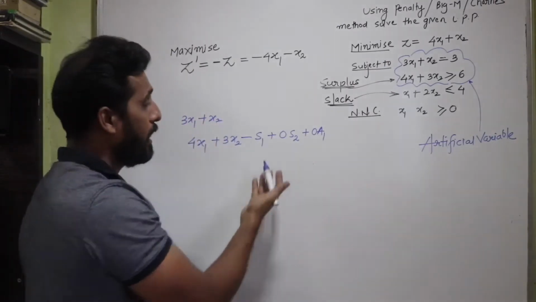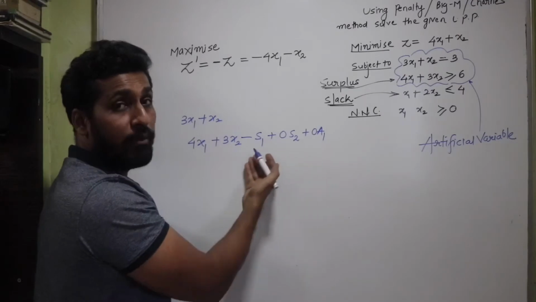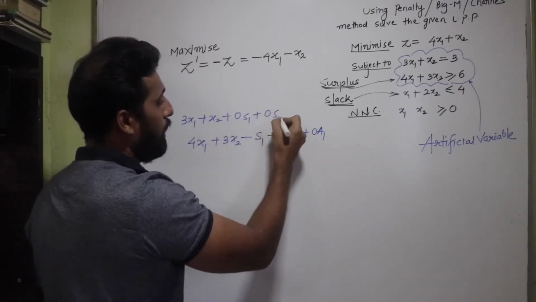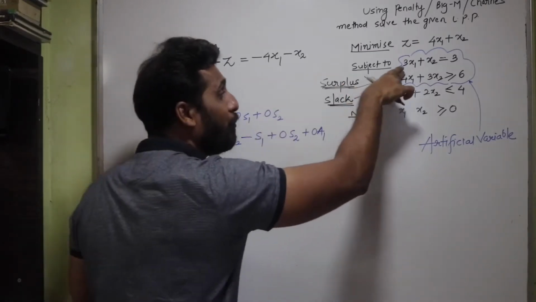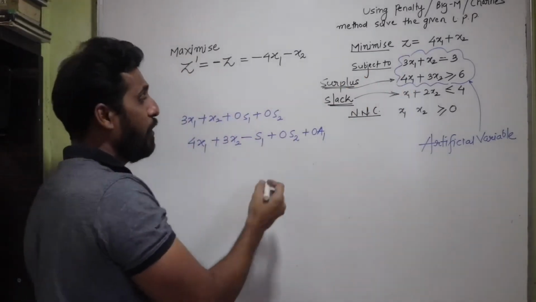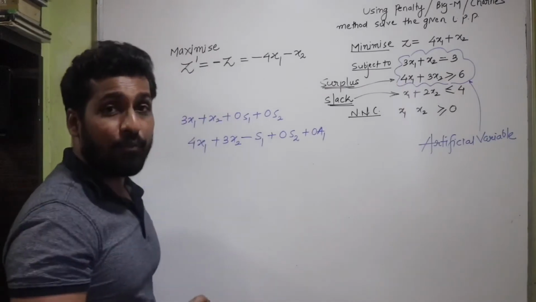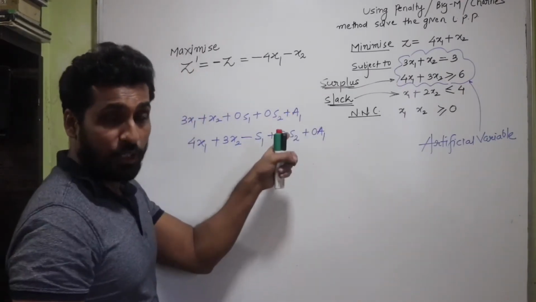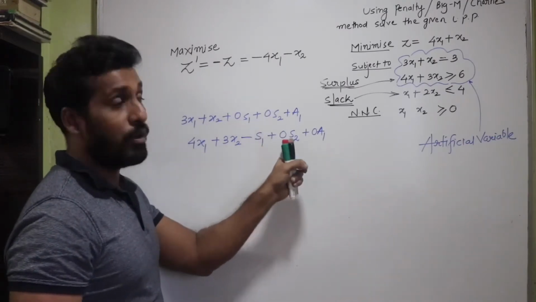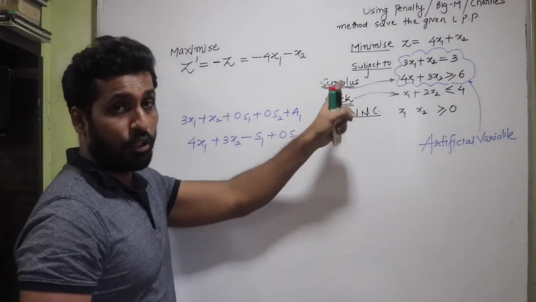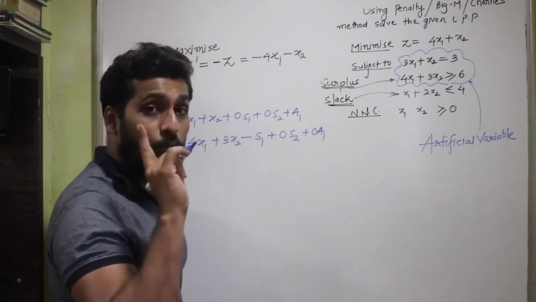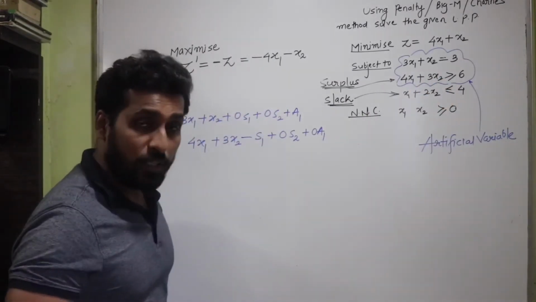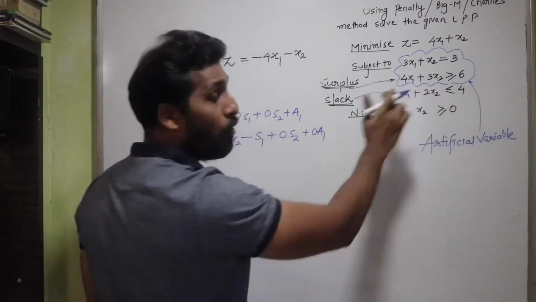Now I can see that there are a slack and a surplus variable involved, so I write plus 0s1 plus 0s2. Since this is the first constraint and it's an equality type, I'm going to write plus a1, the first artificial variable for the first constraint, and I will need one more artificial variable for the greater than or equal to type. No artificial variable is required for the less than or equal to type.